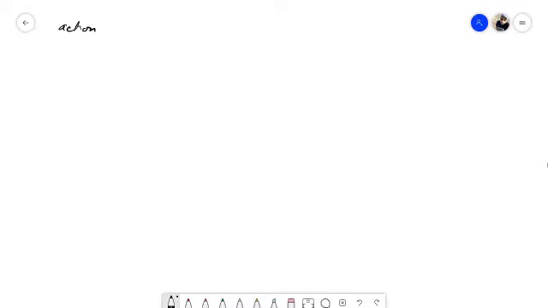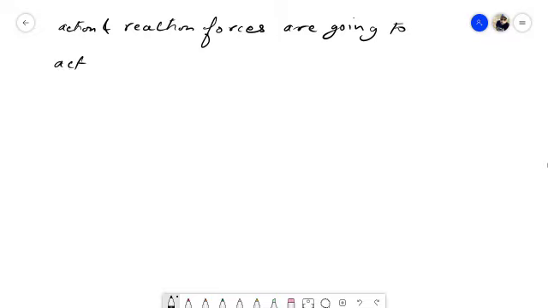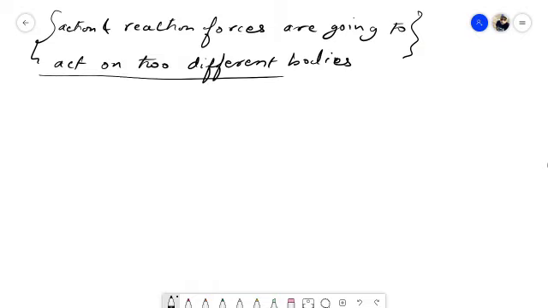Action and reaction forces are going to act on two different bodies. This always happens. They never act on the same body.